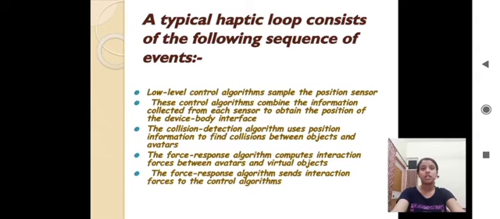The collision detection algorithm uses position information to find collisions between the objects and avatars and report the resulting degree of penetration. The force response algorithm computes interaction forces between avatars and virtual objects involved in a collision. The force response algorithms send interaction forces to the control algorithms, which apply them on the operator through the haptic device while maintaining a stable overall behavior.